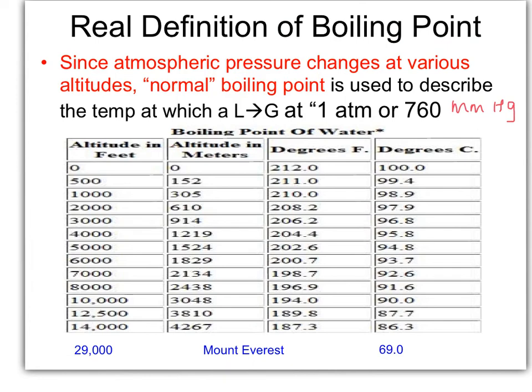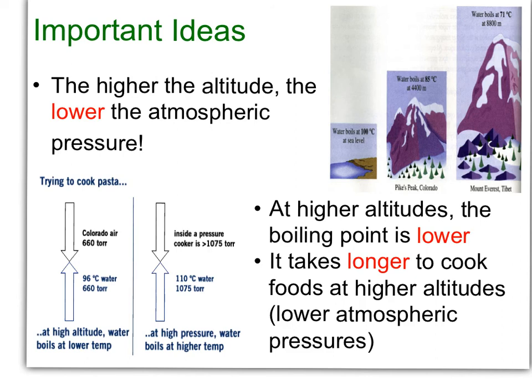When you ask that student in Denver, Colorado, what the normal boiling point of water is, they will tell you 100 degrees Celsius. Just as a quick tidbit, I wanted to direct your attention to Mount Everest and its altitude in feet, which is 29,000. Notice that the boiling point of water here is 69 degrees Celsius. This leads into a very important question. Does it take longer to cook food on Mount Everest than it does at sea level? Hopefully you said it does take longer to cook food at those higher altitudes. Remember, the thermal energy associated with 100 degrees Celsius is a lot greater than the thermal energy of 69 degrees Celsius. More heat means less cooking time.